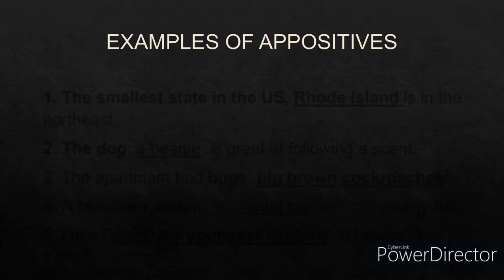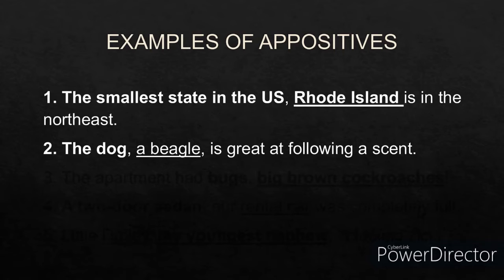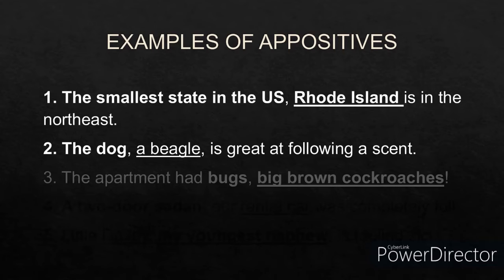Now let us have a look at some examples of appositives. Number one, the smallest state in the US, Rhode Island, is in the northeast. So Rhode Island is being described as the smallest state in the US. So Rhode Island becomes the appositive. Number two, the dog, a beagle, is great at following a scent. Now the dog, which dog? A beagle. So beagle is the appositive.